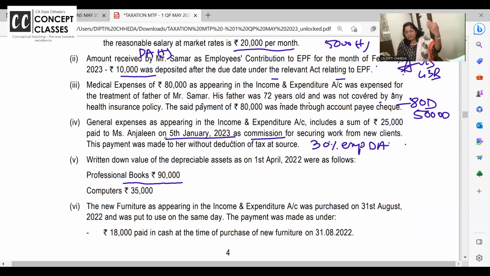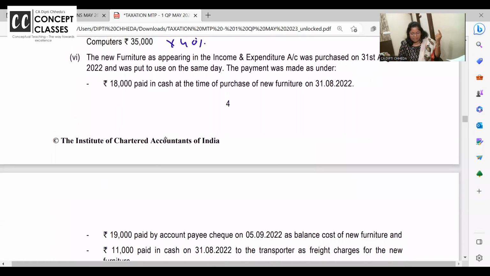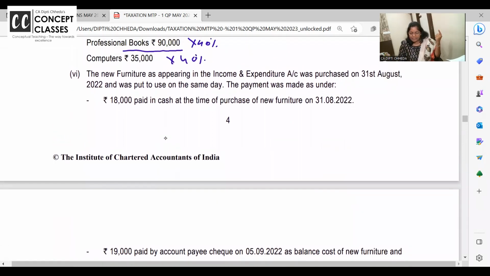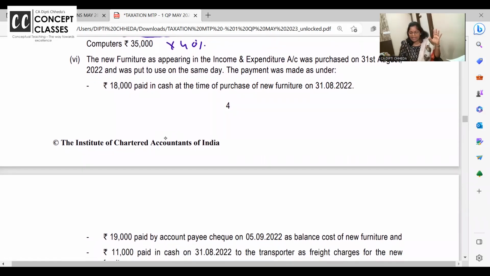Now, depreciation as per books we have added. Can we deduct depreciation as per Income Tax Act? Yes. On books, what is the depreciation? 40%, on computer 40%. And now in furniture there are a lot of googlies. Look at this. Furniture was purchased in August and it was put to use on the same day. Indicator: full year's depreciation, more than 180 days. 18,000 is paid in cash, not allowed. I mean, if you have purchased furniture in cash, depreciation is not allowed if the asset is purchased in cash above 10,000.